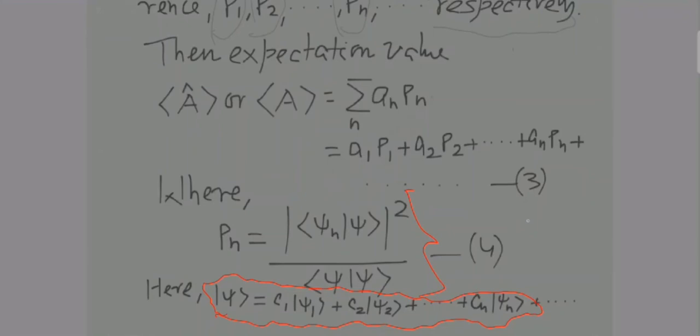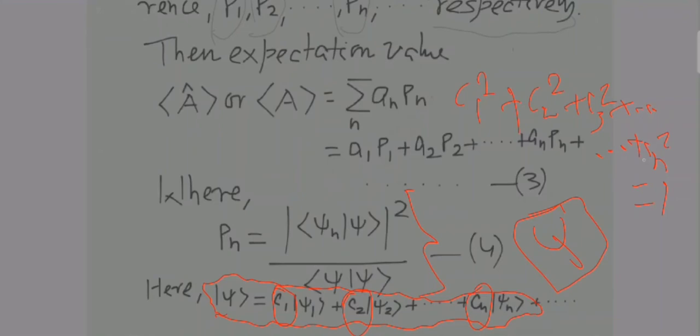How will you check whether psi is normalized or not? Simply take the squares of coefficients, c1 square plus c2 square, so on and so forth up to cn square. So c1 square plus c2 square plus c3 square, and so on up to cn square you will take, and you will see whether it comes out to be equal to 1, when these coefficients are squared and summed up.